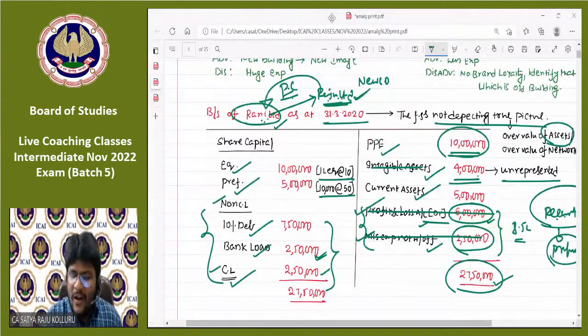Sir, if Raju Limited is going to issue equity shares to the shareholders of Rani Limited, then automatically shareholders of Rani Limited should become shareholders of Raju Limited, right? That's why they imposed one more condition: at least 90% of the share capital of Rani Limited should become shareholders of Raju Limited after completion of amalgamation. They are talking about equity shareholders. 90% of the share capital holding in the selling company should become the shareholders of the purchasing company after amalgamation.